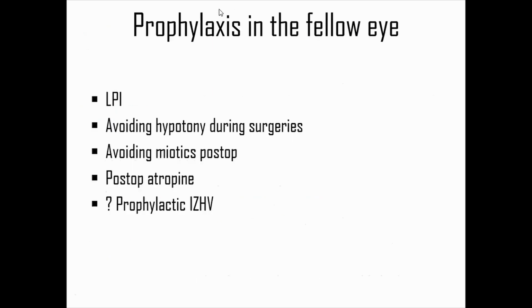So it is important to also consider the fellow eye because this eye is also at the same risk for malignant glaucoma. So do a PI and avoid hypotony during surgeries and avoid miotics in the postoperative period. In a phakic patient, if you're going to do a trab, give atropine. And prophylactic IZHV in these eyes is a controversy. So in very high risk patients, you can consider prophylactic IZHV.